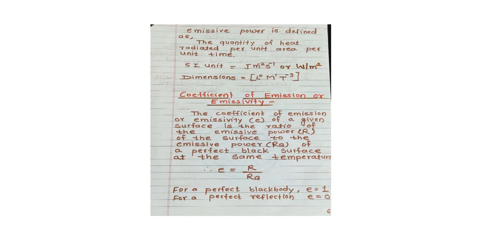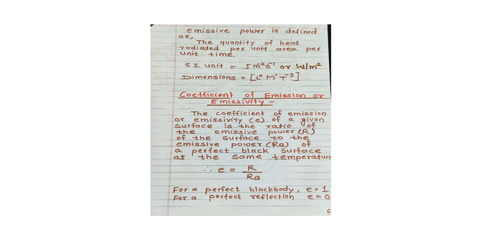The SI unit of emissive power R is joule per meter square second, also called watt per meter square, and the dimensions of emissive power are L0 M1 T minus 3. Next topic is coefficient of emission or emissivity. What is the coefficient of emission or emissivity?